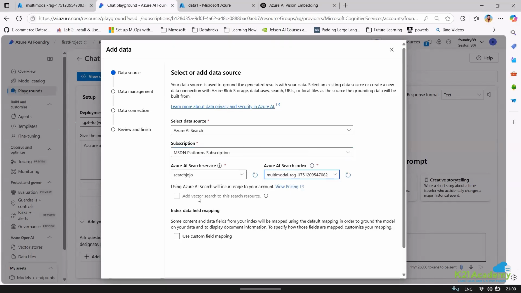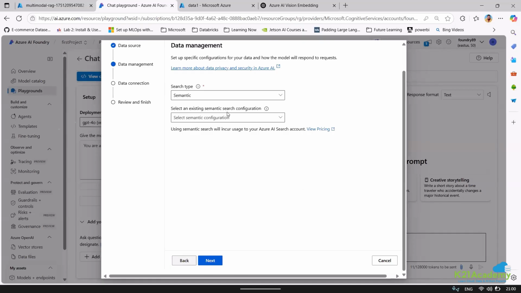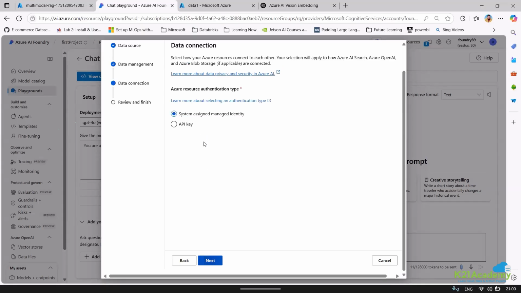Right. Do I need to add vector search to this search? I don't think we need to add vector search. Okay, if we want to do custom field mapping, we can do that. I'll click on next. Semantic or just a keyword search. I'll go with semantic. Semantic configuration. This is already semantically configured. If I would have gone ahead with keyword, let me just check. It would not have taken this semantic meaning that is coming out from here. Okay. So I would not like to have a keyword search on my document. Okay. I would like to have a semantic search and embedding search. Now here you can see this is okay.